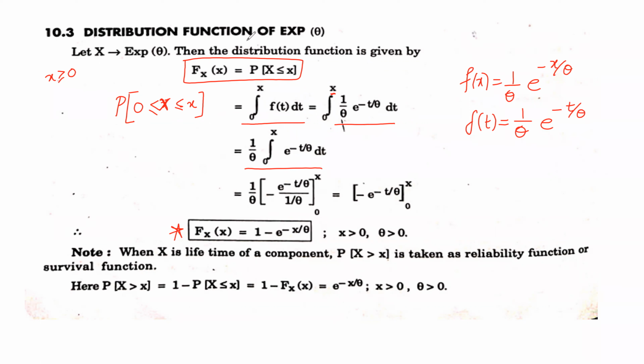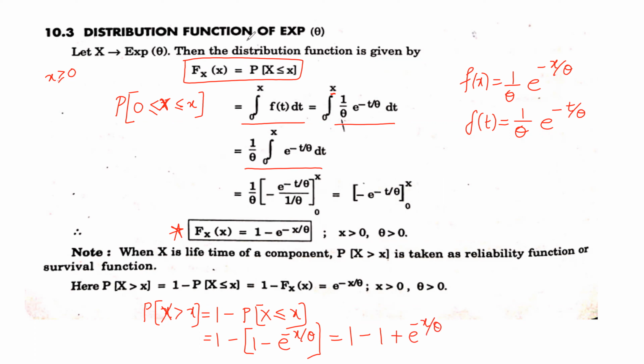So what is the probability for X greater than x? It is a complement, correct? This is capital X. It's a complement function, so 1 minus the probability for X less than or equal to x. And we just calculated that it is 1 minus e raised to minus x by theta. So 1 minus 1 plus e raised to minus x by theta, and that gets cancelled.